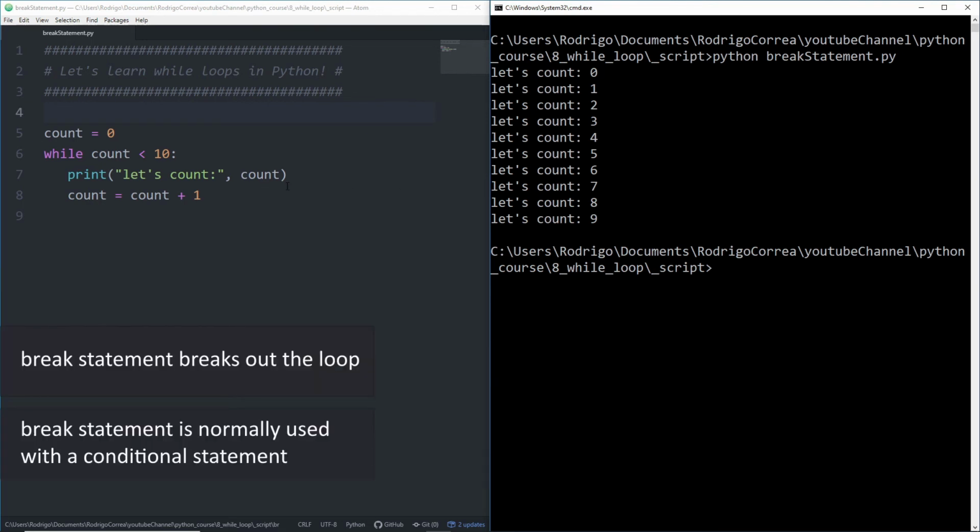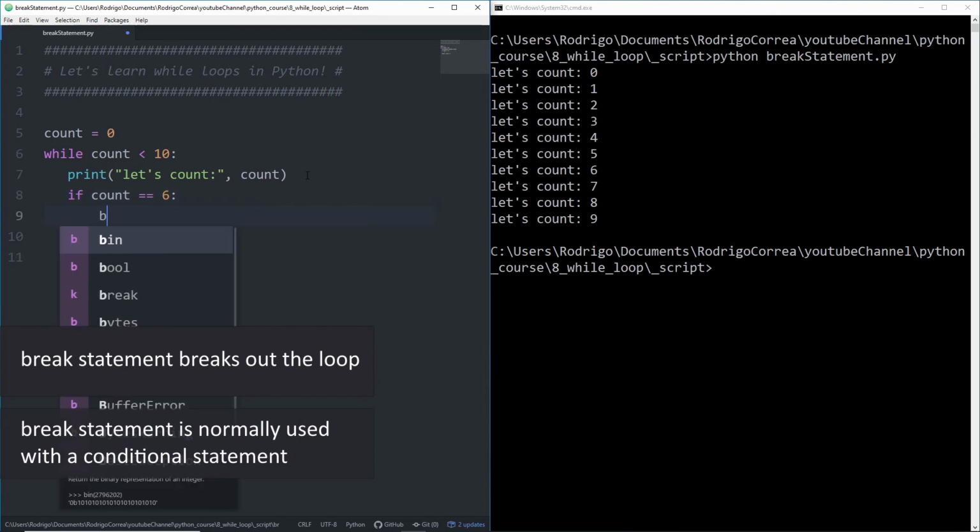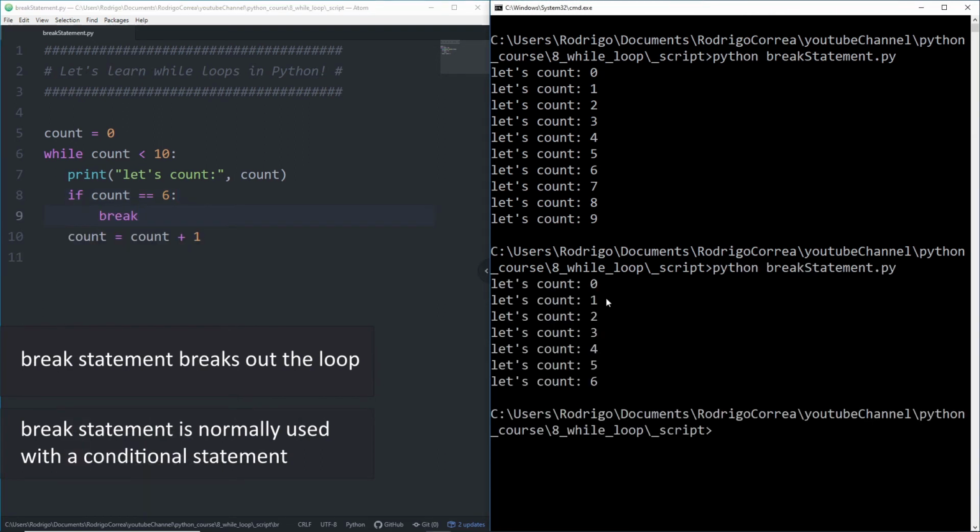In case I want to give a condition and say if count is equal to 6, for instance, I want to break that loop. Let's run it. Now, count first is 0, 0 is less than 10, and then we're gonna execute the block. We check if count is 6, that's not the case, then we increment that count.